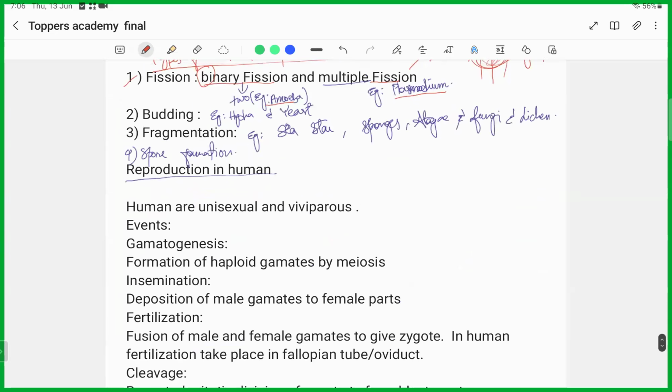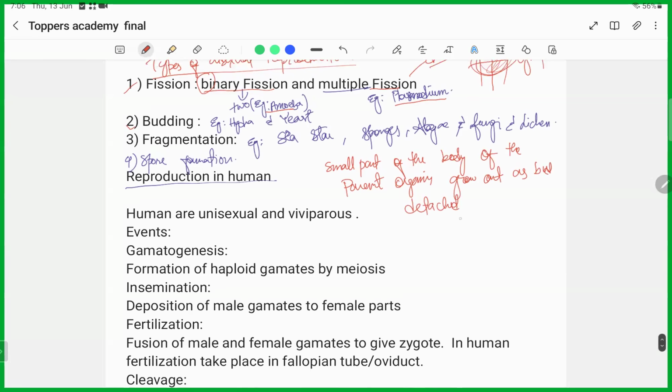Now coming to another type of asexual reproduction, that is budding. In budding, a small part of the body of the parent plant or parent organism will grow out as a bud, and later on it will detach itself and form a new organism. The best examples of budding are Hydra and yeast.